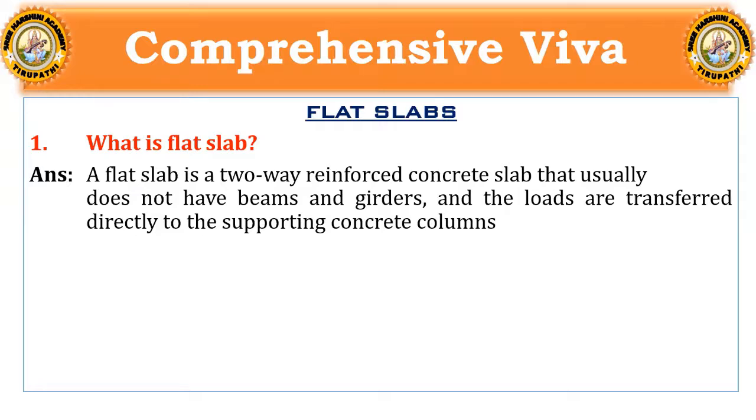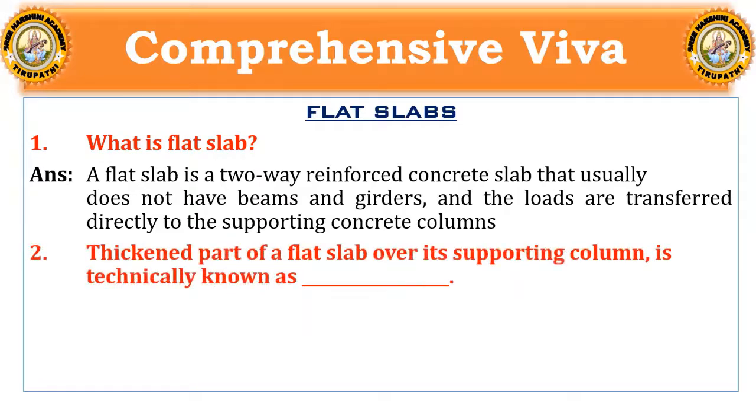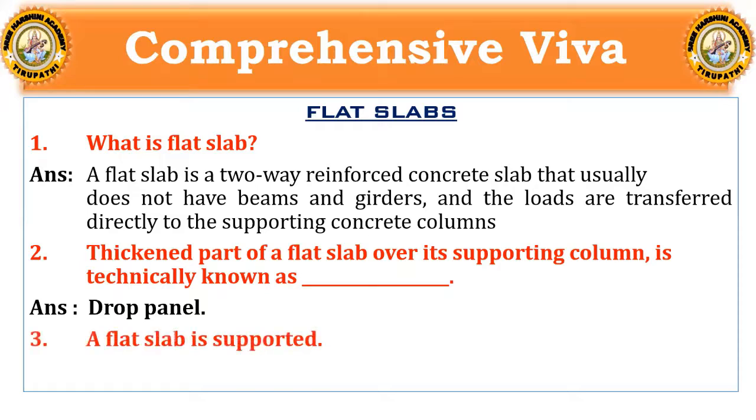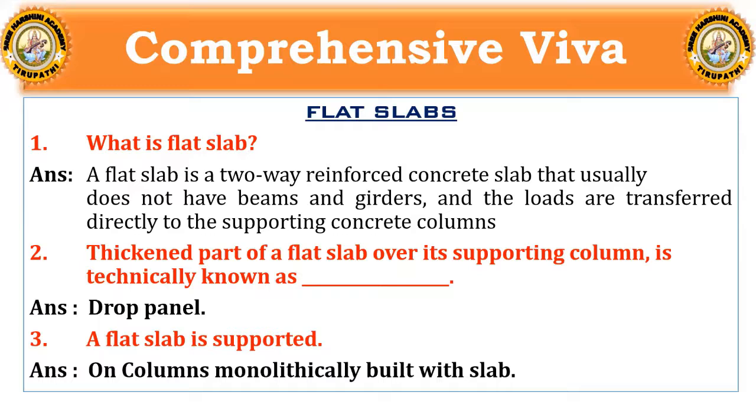See the second question here. Thick end part of flat slab over its supporting column is technically known as. Answer is drop panel. That means thick end part of a flat slab over its supporting column is technically known as drop panel. The third question here. A flat slab is supported. Flat slab is supported on columns monolithically built with slab.